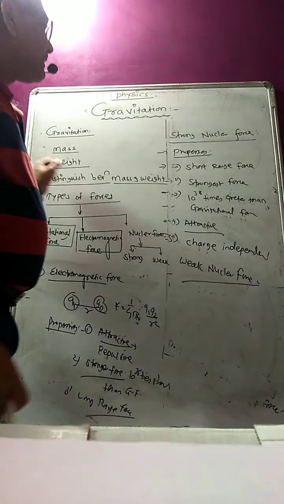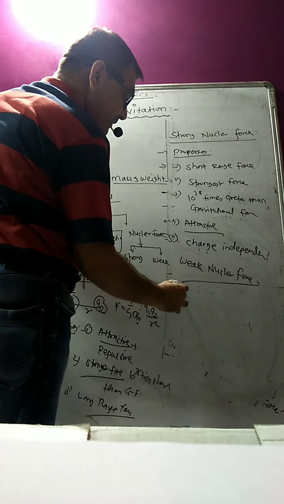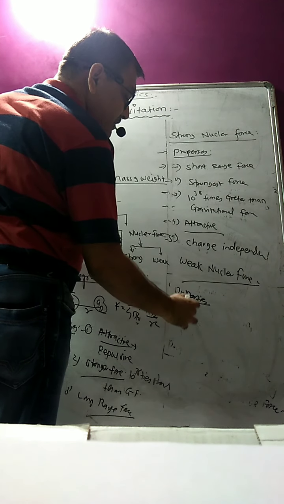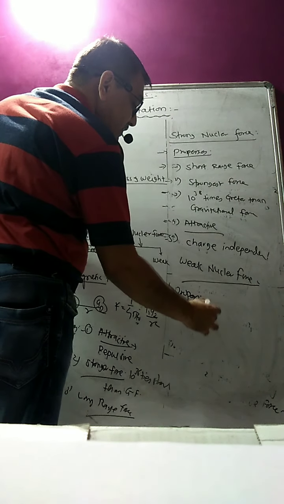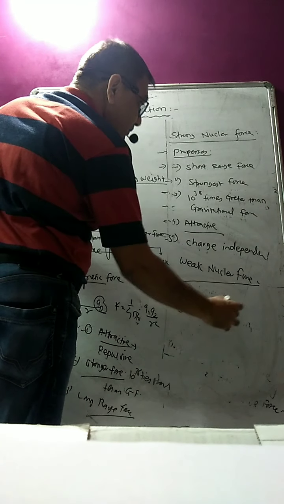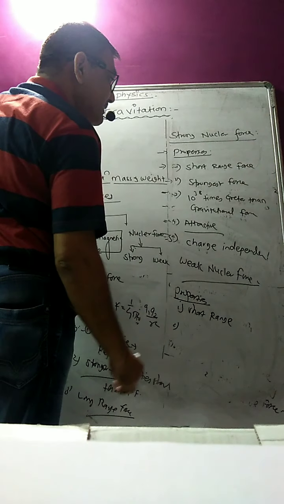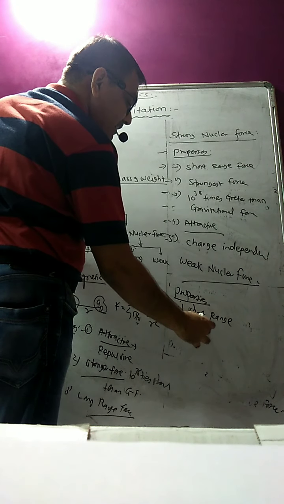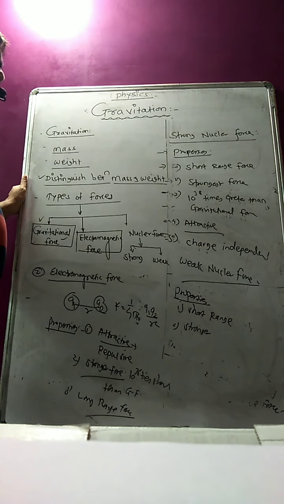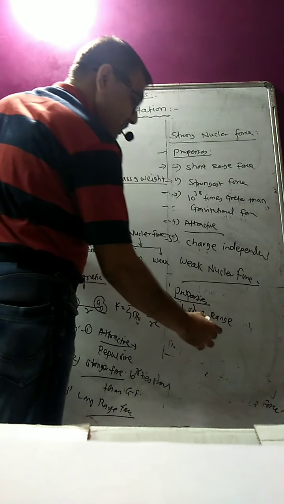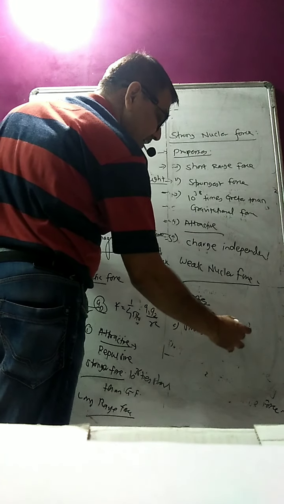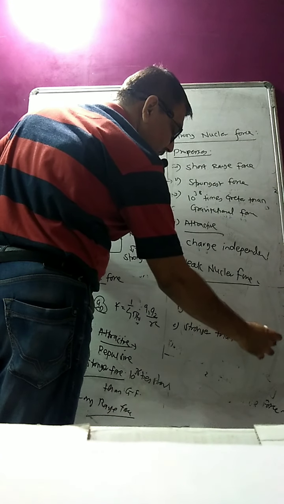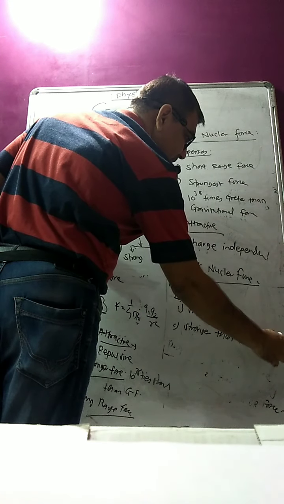The properties of the weak nuclear force: again, this is also a short range force. Moreover, it is stronger than the gravitational force, by 10 raised to 25 times.